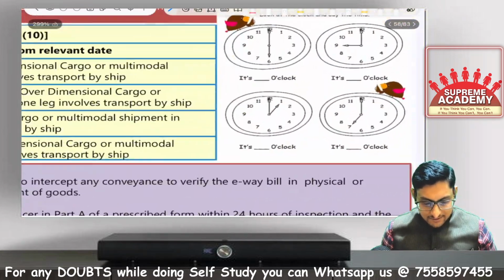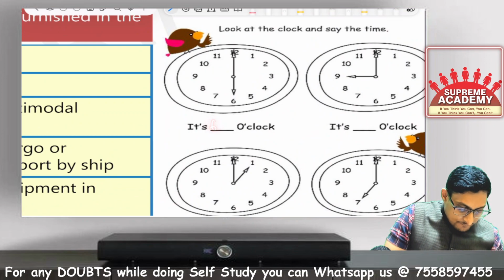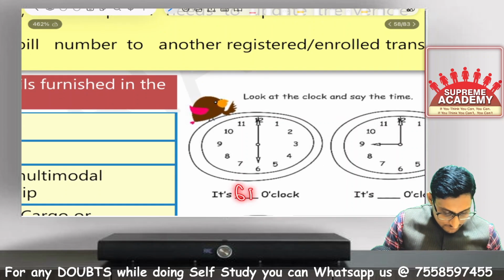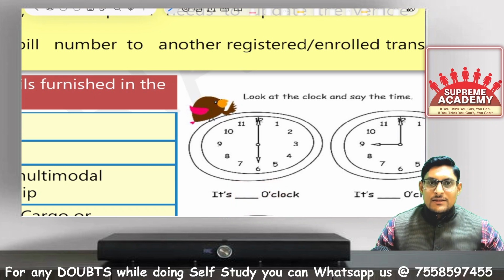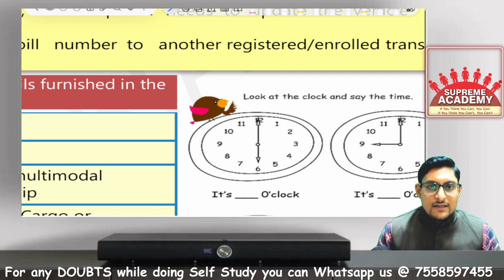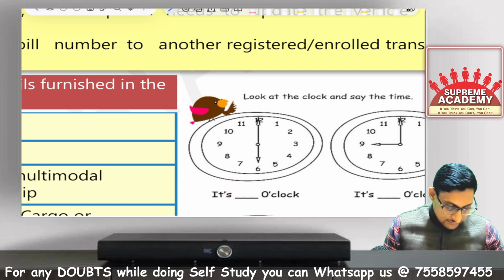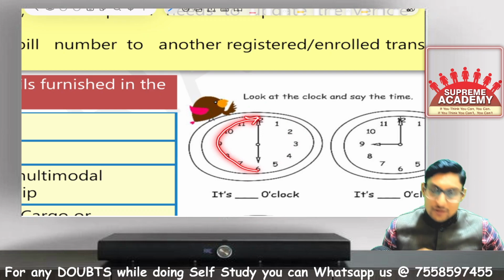Now, when the e-way bill is generated, say for example, at 6 a.m. on the clock, in the morning, how many hours are left for that e-way bill? In how many hours are you going to transport? For the first 200 kilometers, for the first day, when the e-way bill is generated at 6 a.m., you will get the time limit from 6 to 6, 12 hours. And again, how much time is left for the day to end? 6 more hours, means 18 hours.